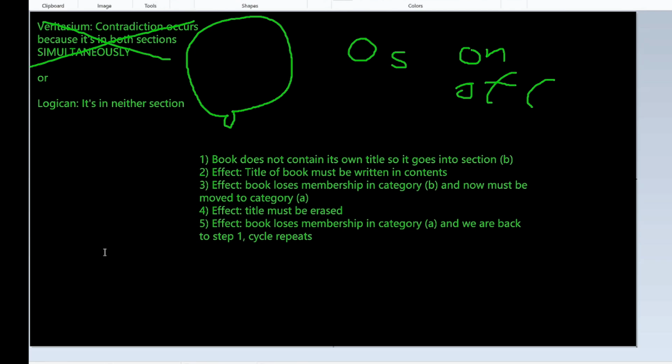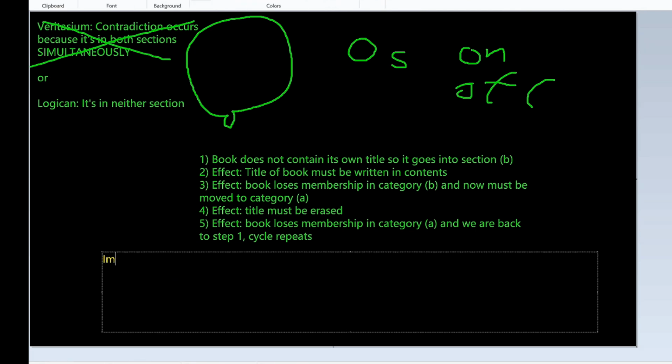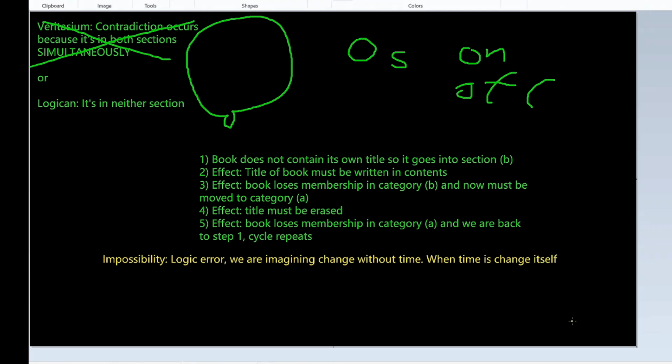Well, there's a simple answer to that, which is that this is an impossibility. Okay, this is a logic error. We are imagining change without time, when time is change itself. So what that means is in order for something to change, time has to occur because that's what time is. Time is change.